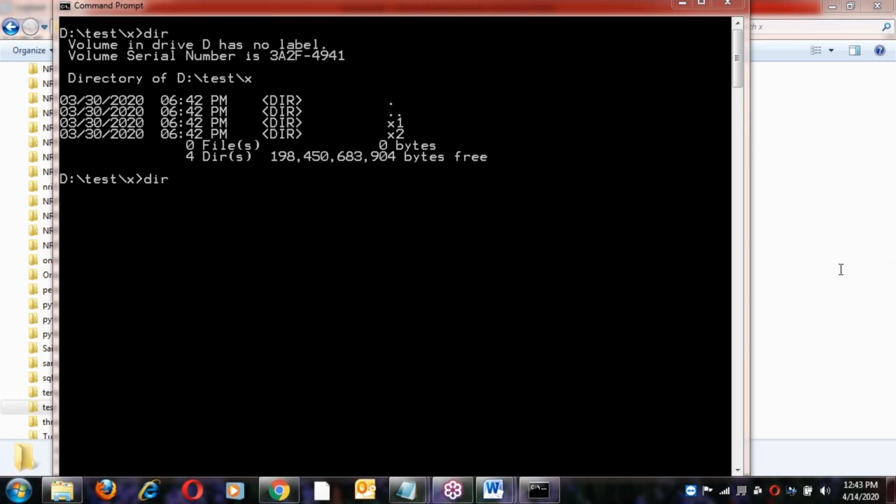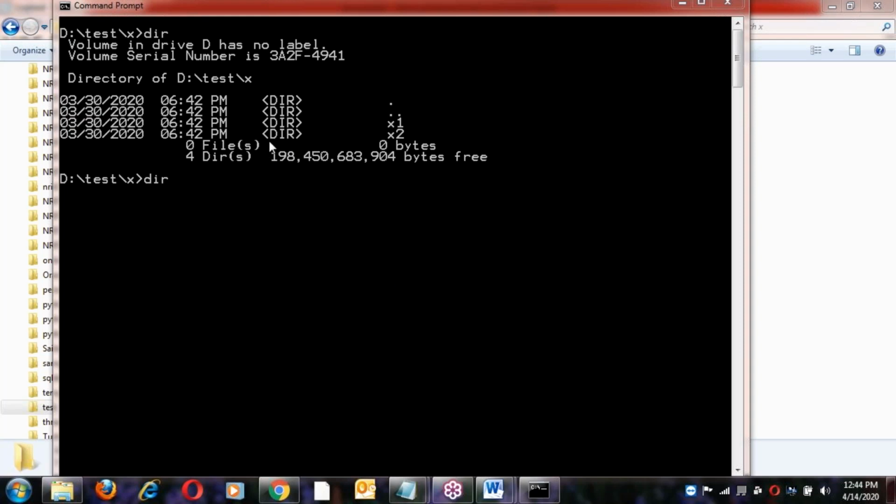No idea? It is the same as Linux; it shows all the folders. What does this dir stand for?